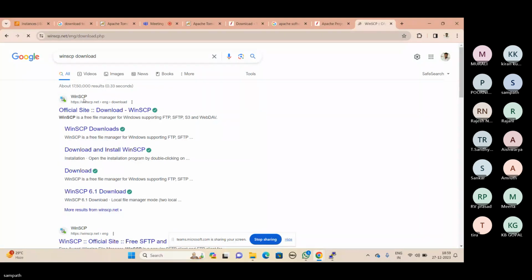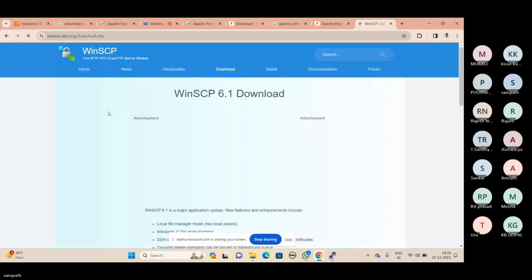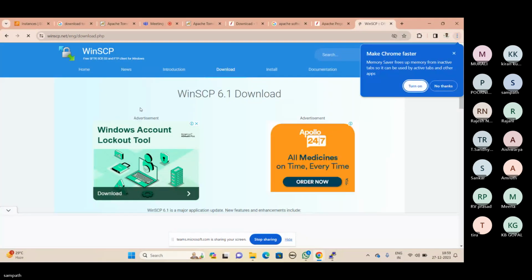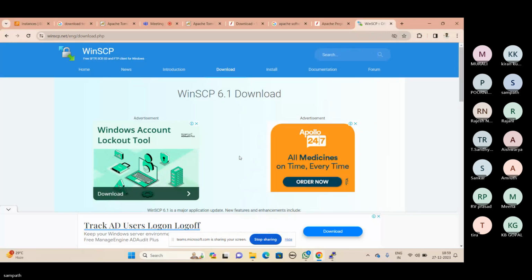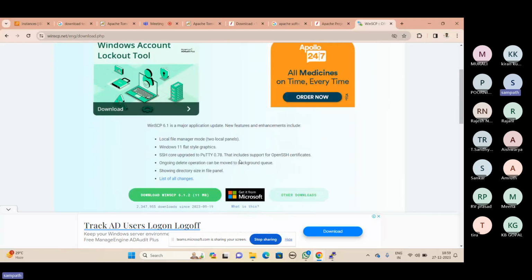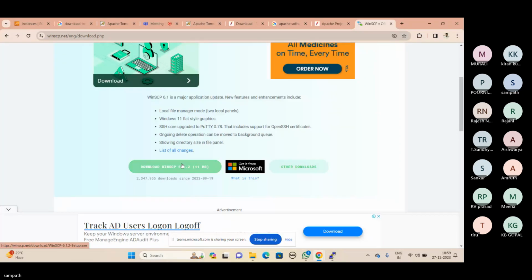Click on that. Can you please scroll down a little bit and click on download WinSCP.